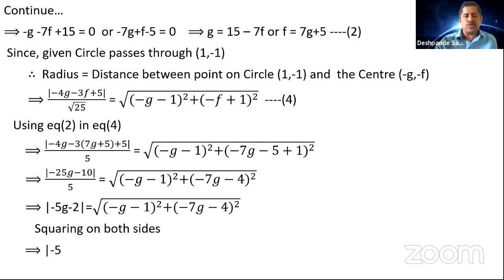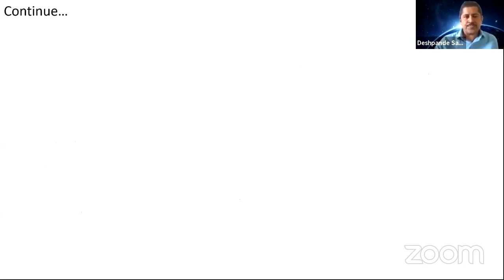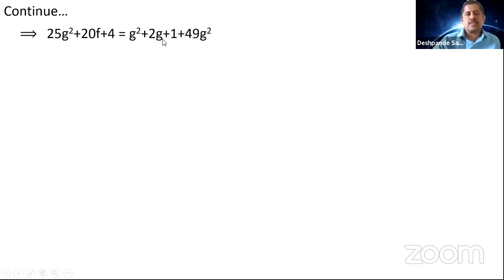So you get minus 5g minus 2 whole square is equal to, now the square root cancels off, minus g minus 1 whole square plus minus 7g minus 4 square. Okay, so now you expand this. If you expand this, you get 25g square plus 20g plus 4. This is g, not f, is equal to g square plus 2g plus 1 plus 49g square plus 56g plus 16.